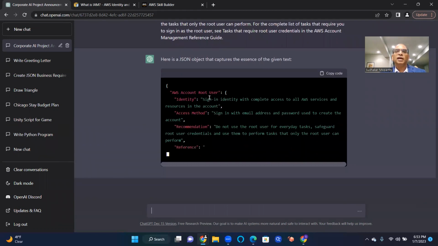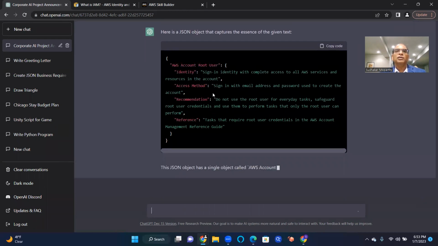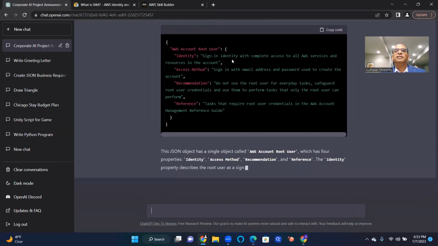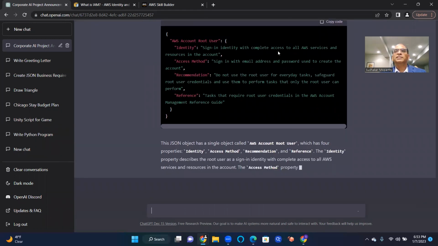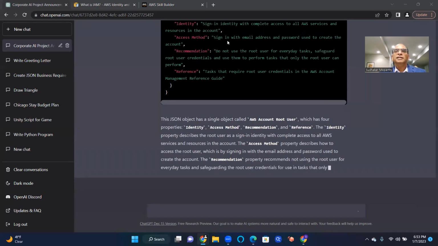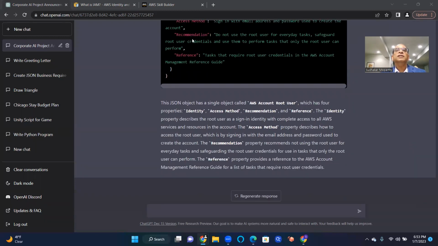Here I will have a root user. That means when you have an AWS account, you have a root user. That is your sign-in identity with complete access. That means you have all the access, and you use your email address and password. Recommendation: do not use the root user for everyday tasks.